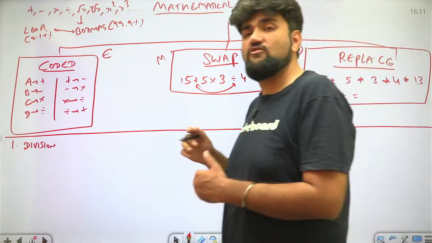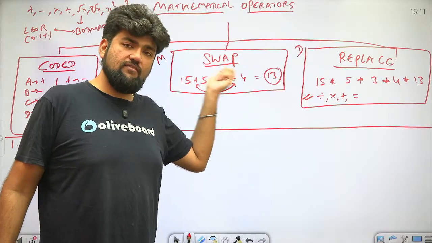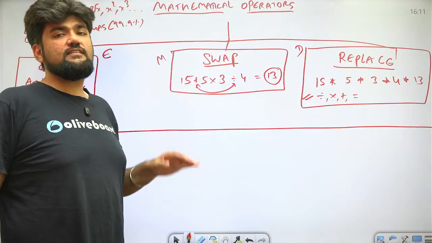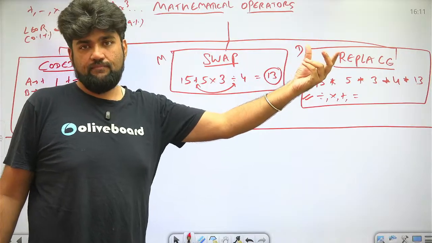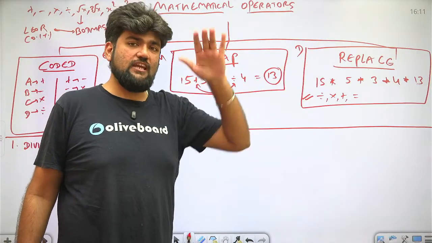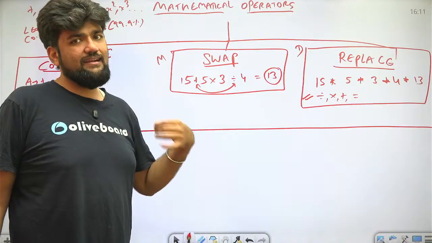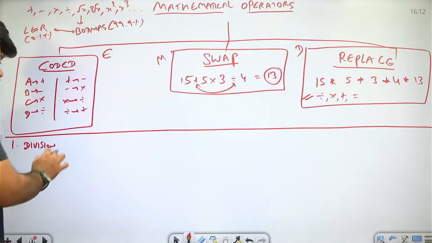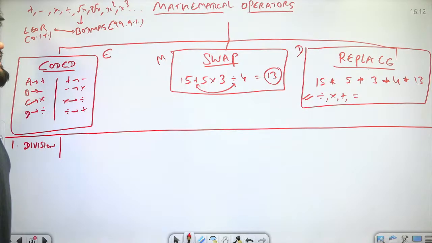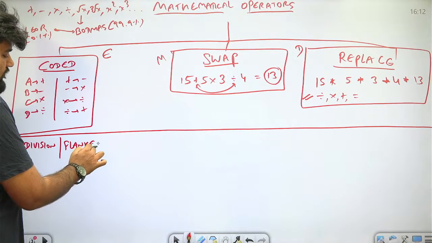So division is actually going to cut short my time a lot. Or what it can also do is, once I know that division needs to go, from the options I see only one sign is changing with divide. So now I can blindly select that and move ahead. Rather than spending my time checking all the options, now I know division has to go and only one option is showing division, I can tick mark that and move ahead. That is how this can help me. But sometimes when the division is flanked by multiplication, it can create confusion.